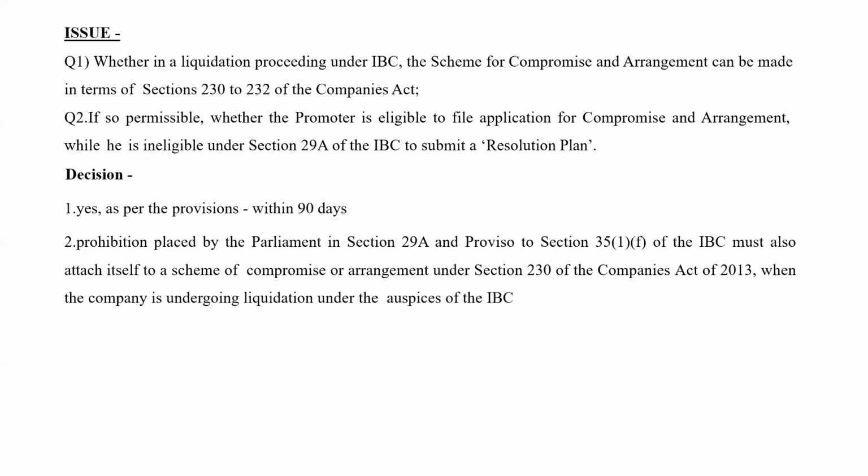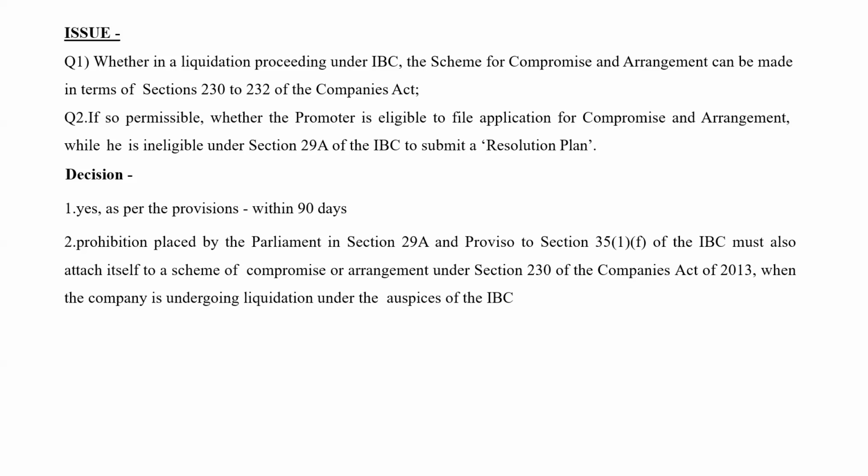90 days period is there. But the question is who can propose the scheme or who can be a party to the scheme. So they said this person who is ineligible cannot be a party to the scheme for compromise or arrangement. This is the case actually. Okay.